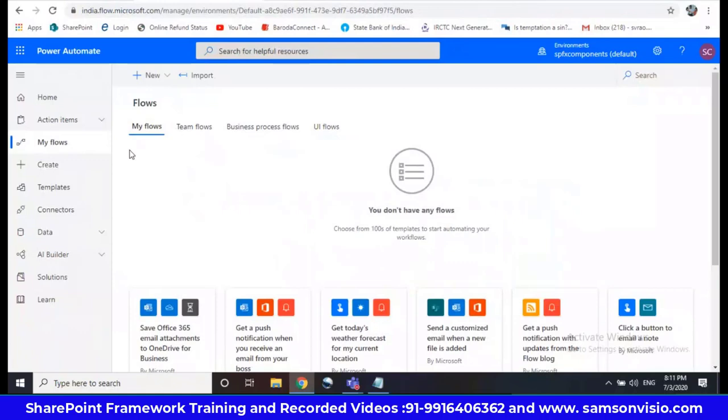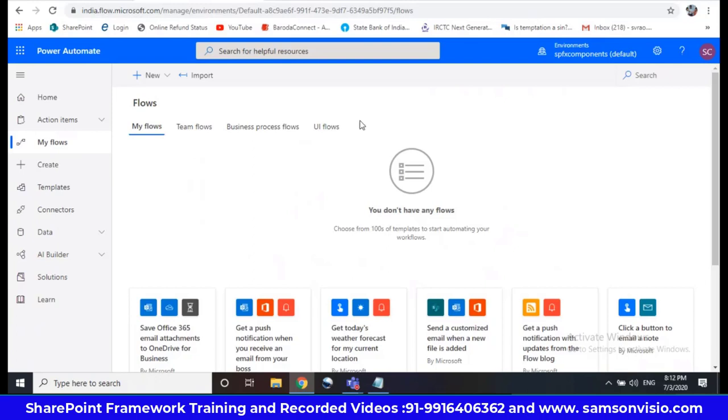My Flows means whatever I have done, where there is no sharing with other people, only one connection. Then I can call it My Flows. Team Flows means multiple connections will be there. I'll show you that. Maybe I'll just add one connection and it automatically moves to Team Flows. Business process flows are complex flows, with parallel flows and so on. Then we'll go for business process.